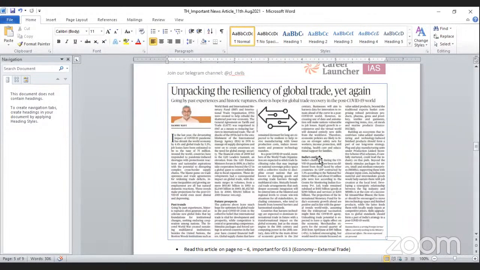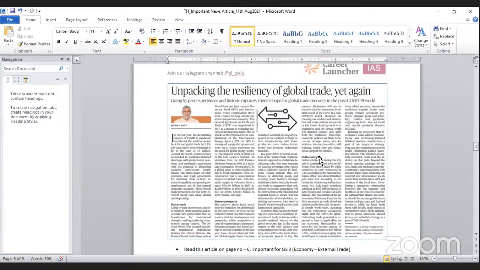What you have to read in this article is an analysis of the impact on the economy because of COVID-19, and this is about the global economy. What is the impact on the global economy because of the pandemic, what the world is facing today? And what will be the outlook of India?